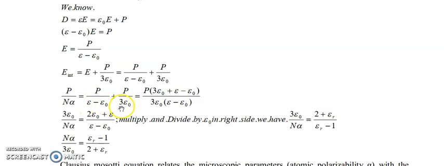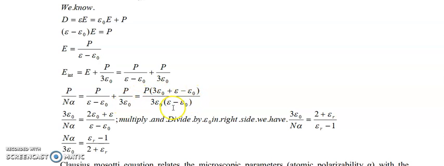Taking the LCM, which is 3 epsilon 0 into epsilon minus epsilon 0, the numerator becomes P into 3 epsilon 0 plus epsilon minus epsilon 0.